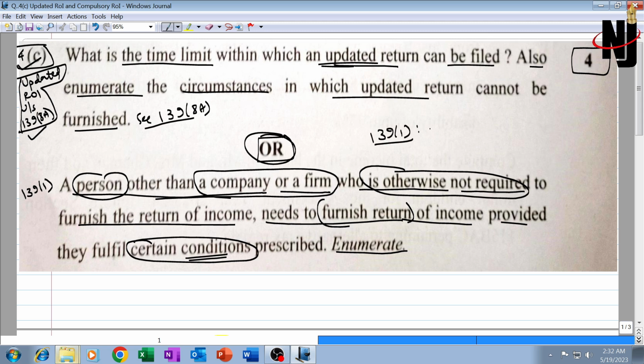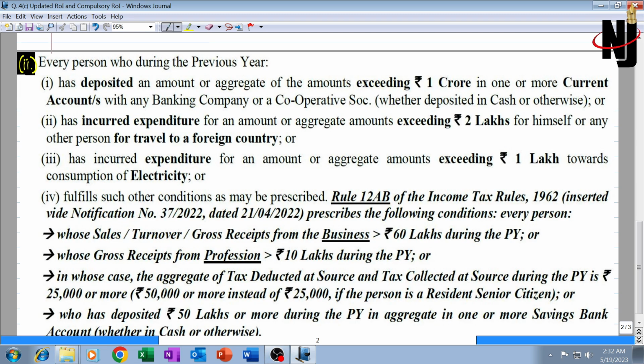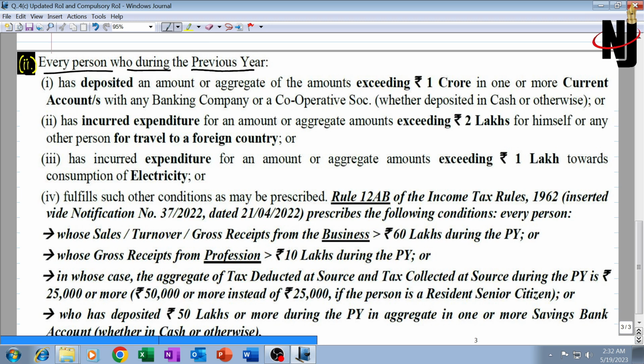As per 139(1), every company and partnership firm is required to furnish the return of income, but other than a firm or a company, other people are required to furnish only if they fulfil certain conditions. What are these conditions given in 139(1)? It says every person other than company or a firm who is not required but who during the previous year fulfils any of these conditions. There are 1, 2, 3, 4 conditions, and a few more conditions were introduced by virtue of Rule 12AB, which many people might be unaware of.